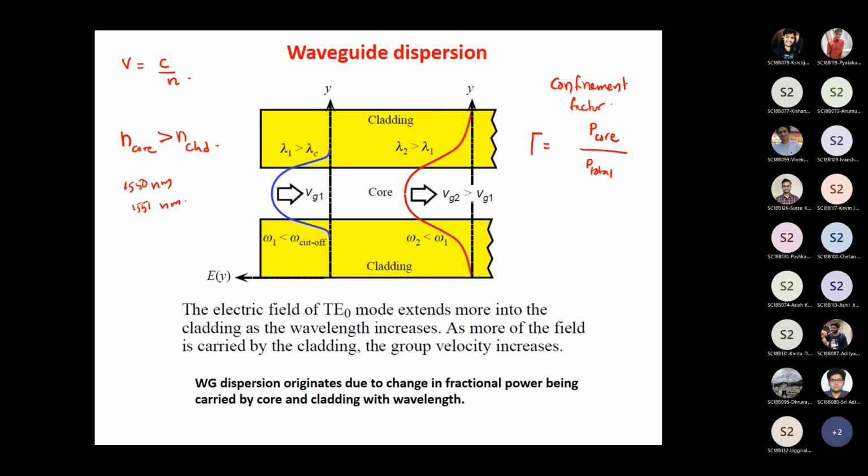The origin of the waveguide dispersion is due to the fact that inside an optical fiber or a waveguide, the power carried by the core and the cladding is dependent on the wavelength. That's the origin of the waveguide dispersion. Okay, any questions?